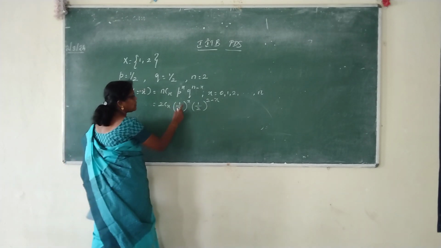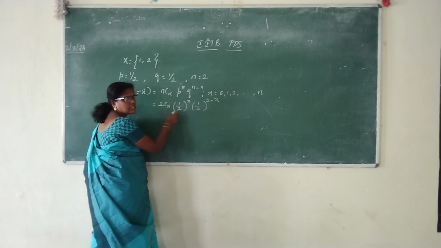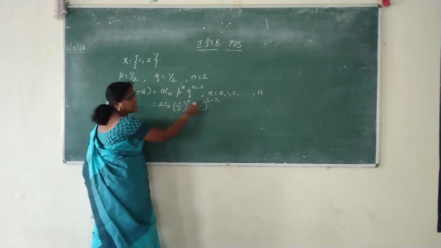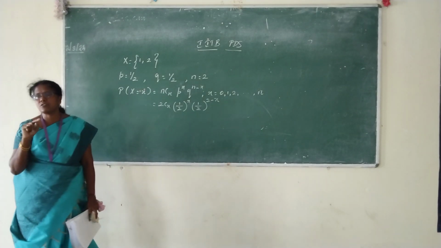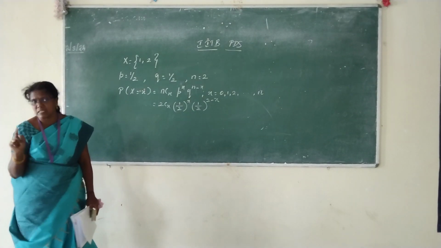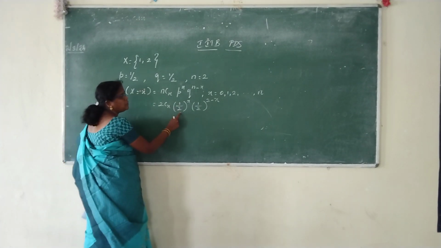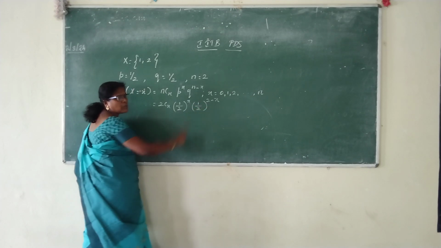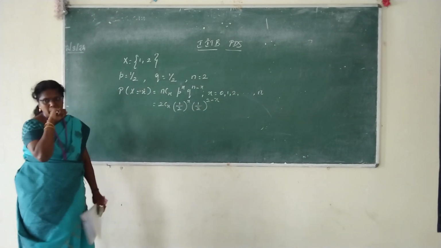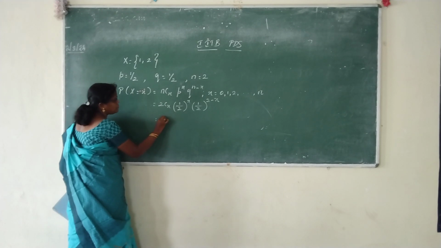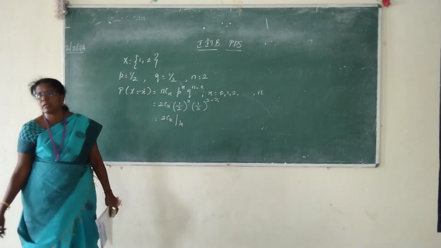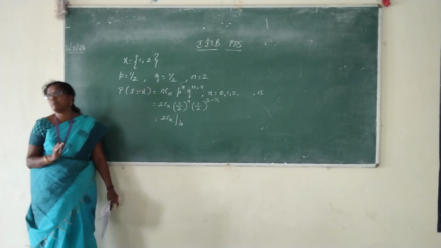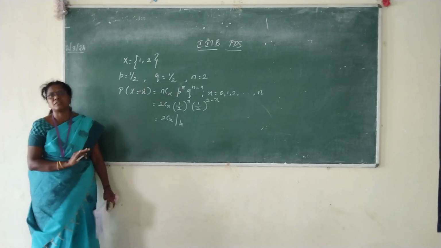Whether 1/2 and 1/2 are the same or not, the base is the same. If you add the powers, it will get as 2. x and minus x will get cancelled off. So you will get (1/2) whole square. What is (1/2) whole square? 1/4. You can rewrite the formula as 2Cx divided by 4, since 2 square will become 4. If you know thoroughly, simplify it. Otherwise, rewrite the formula as it is and proceed with the problem.